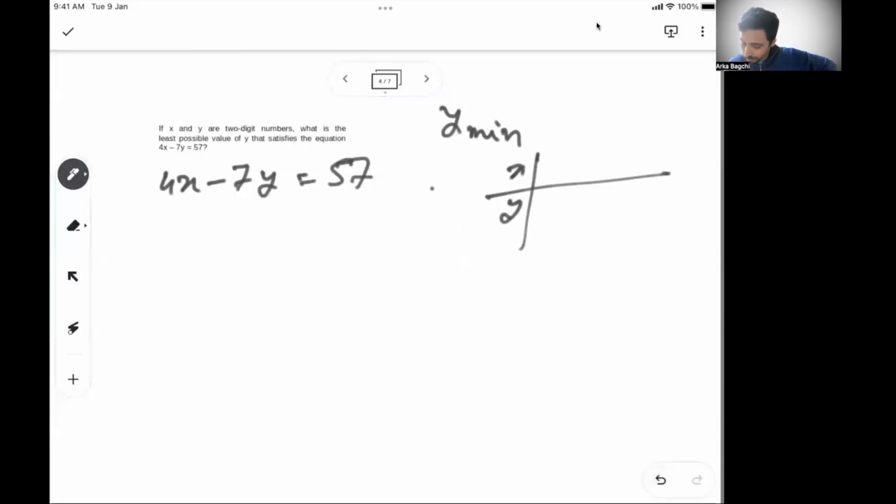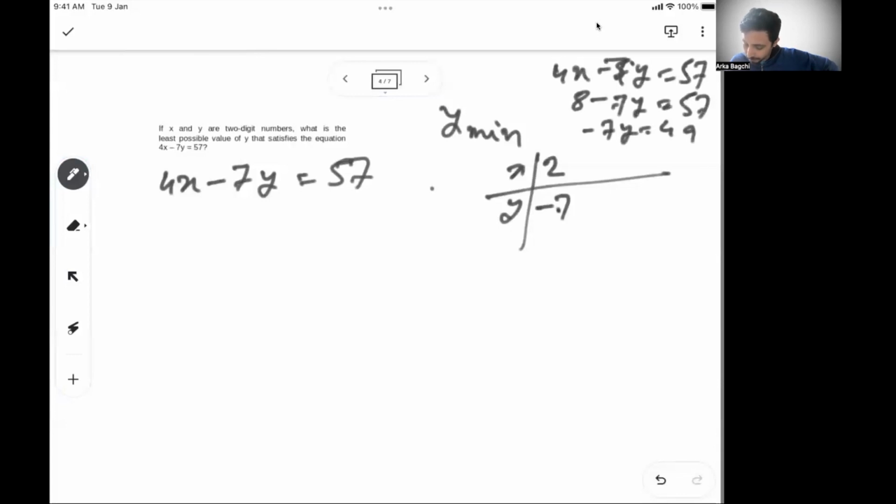So let's say x is 2, so then 4x becomes 8, and 4x minus 7y is 57. If x is 2, this becomes 8 minus 7y is 57, and then minus 7y becomes 49. So y becomes minus 7, right? So this is the first one. And then x should increase and y should also increase so that the difference remains the same. And how much should they increase or decrease? They should increase or decrease by the coefficient of the other variable. So since both are two-digit numbers, I have to look for a positive two-digit number for y.